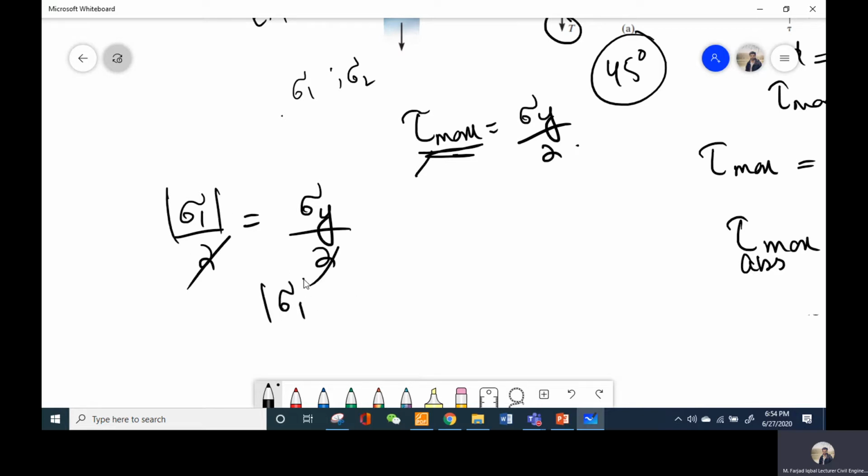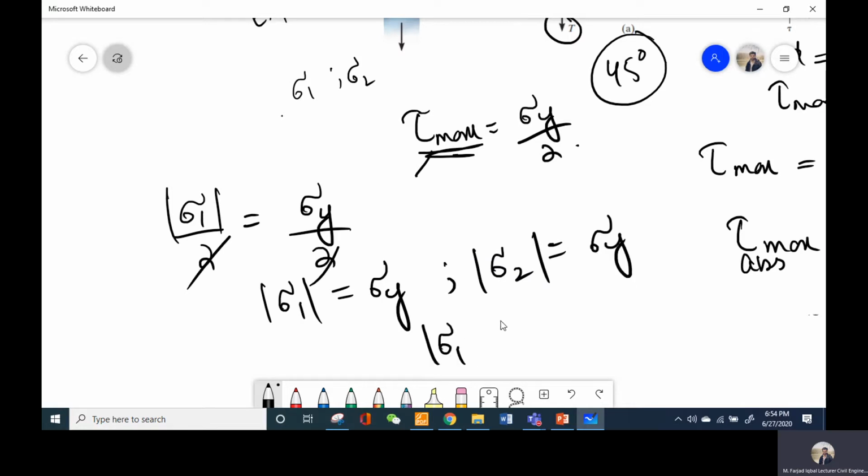So this sigma 1 is equal to sigma y. And the second condition in the same way will be sigma 2 is equal to sigma y. And the third condition is sigma 1 minus sigma 2 is equal to sigma y.